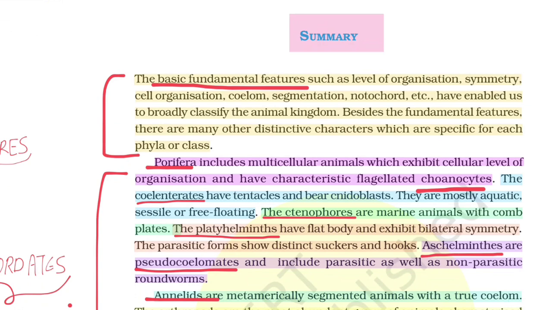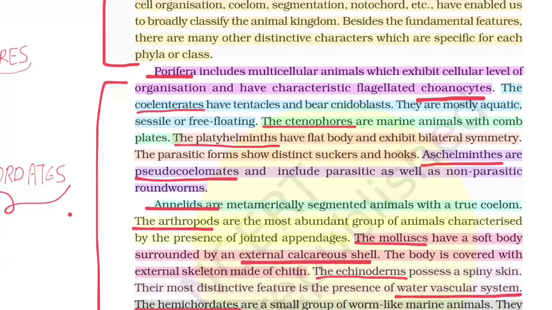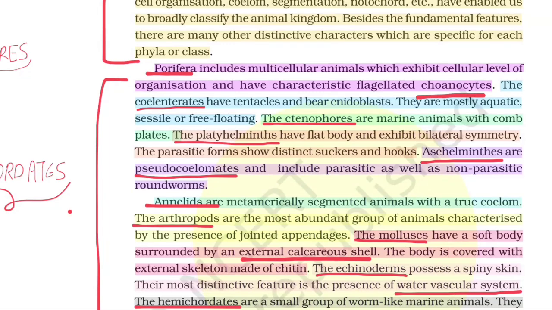Summary. Basic features. The basic fundamental features such as level of organisation, symmetry, cell organisation, coelom, segmentation, notochord, etc., have enabled us to broadly classify the animal kingdom. Besides the fundamental features, there are many other distinct characters which are specific for each phylum or class. Porifera, non-chordates: Porifera include multicellular animals which exhibit cellular level of organisation and have characteristic flagellated choanocytes.